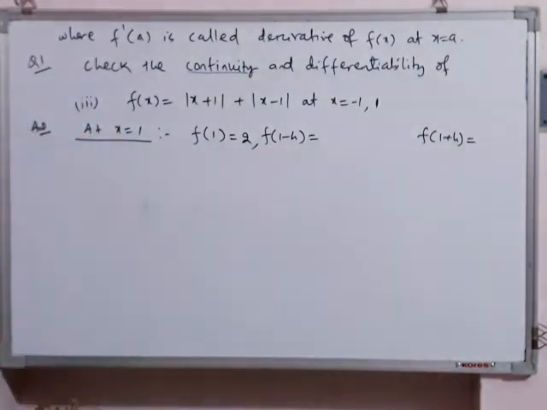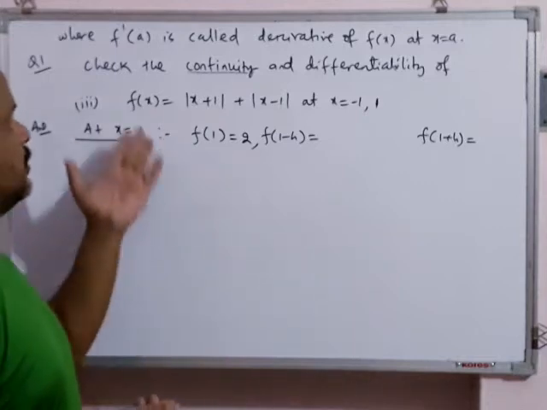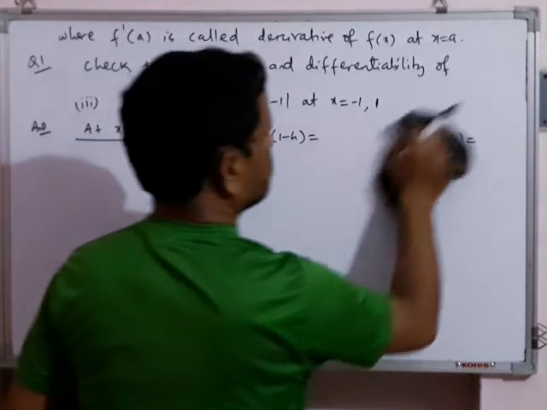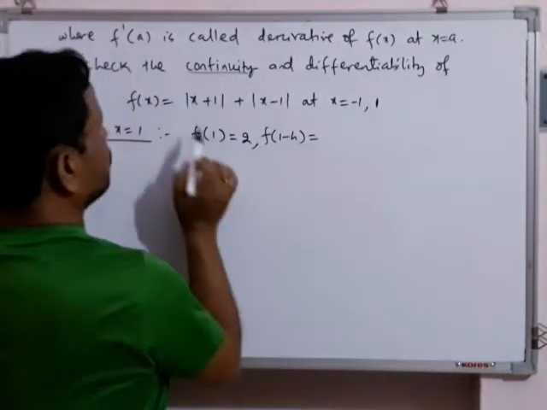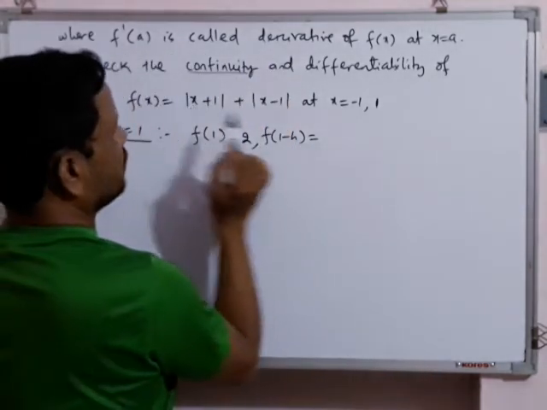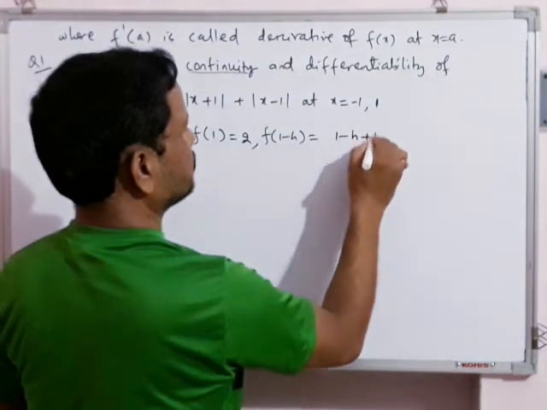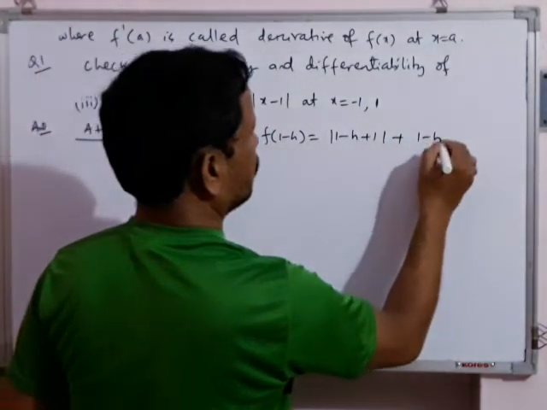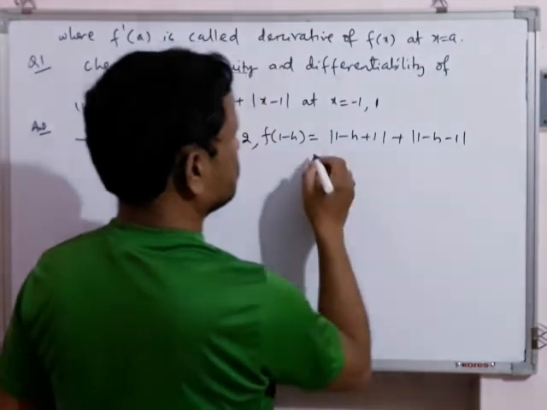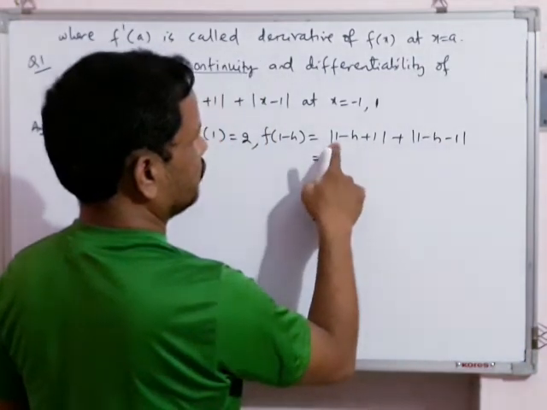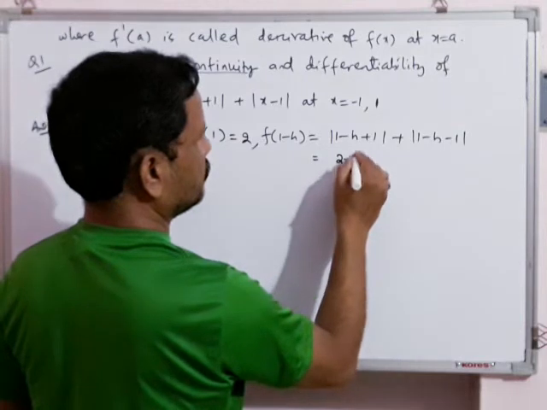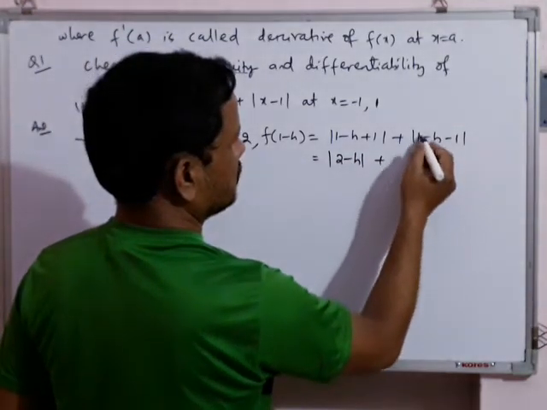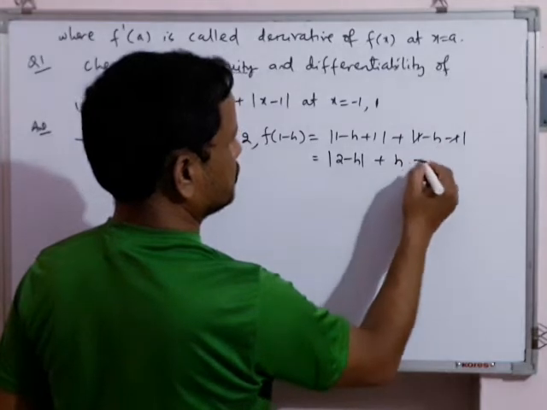How to find f(1 - h)? Again the same way. In the given function put x = 1 - h. When I put 1 - h here, I will get |1 - h + 1| plus |1 - h - 1|. Students, be careful: 1 + 1 is 2, so |2 - h|. Here the 1 and 1 cancel, and |-h| is h.